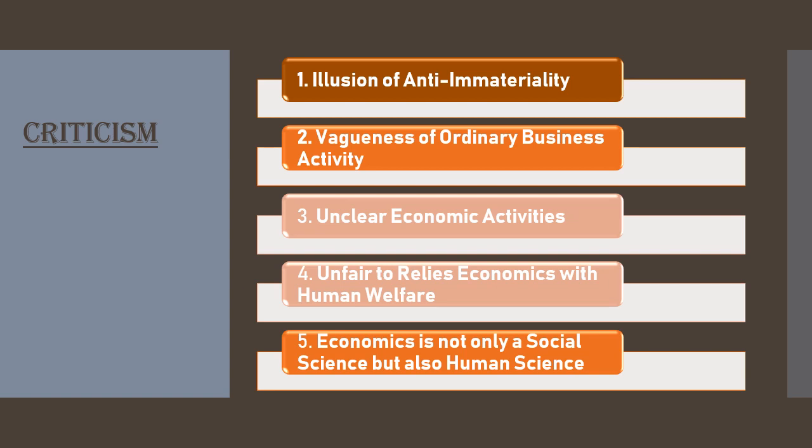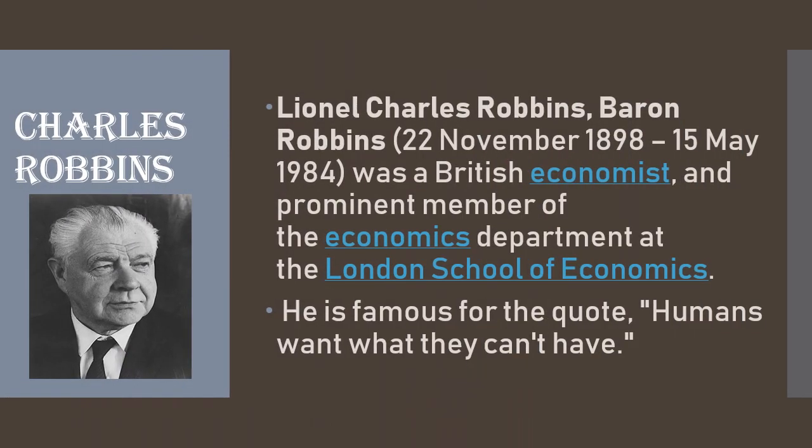So that's all for the Marshall definition point of view. The next main economist is Lionel Robbins. Have a look at the history of Robbins. He was a British economist and prominent member of the economics department at the London School of Economics. He is famous for the quote, "Humans want what they can't have." It's the quote given by Robbins.